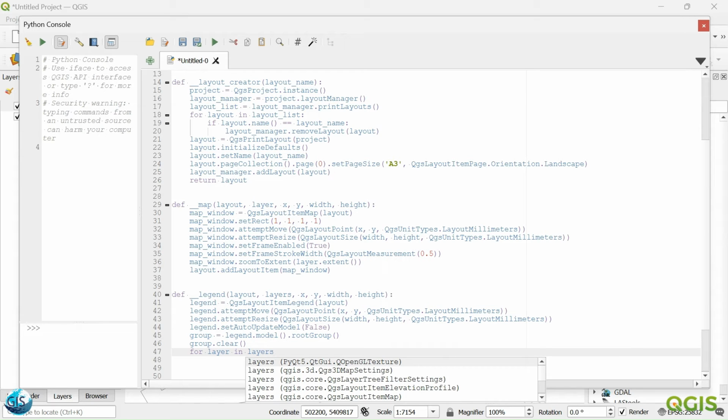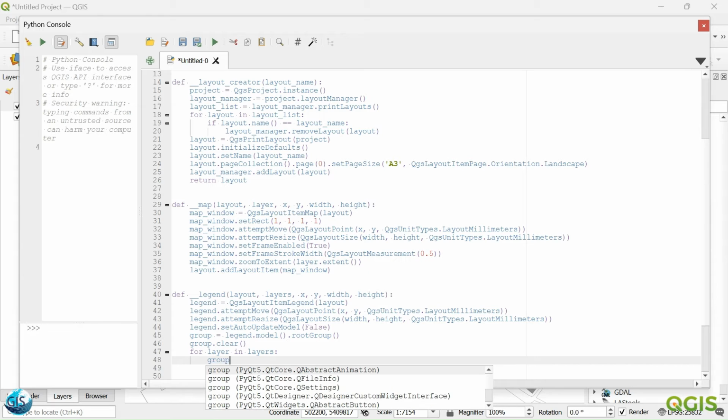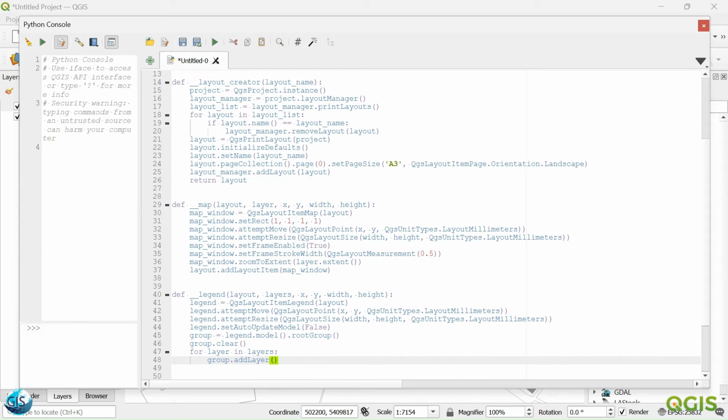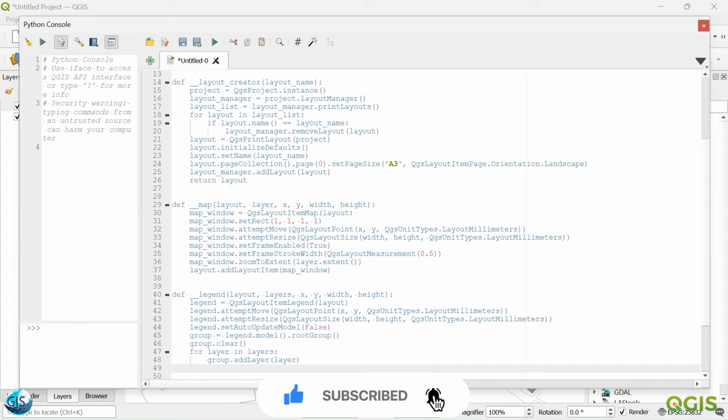So for a layer in layers, we need group dot add layer. So which layer? It is a QGIS vector layer. Okay, the type of it should be that. So we are giving the layer to that.